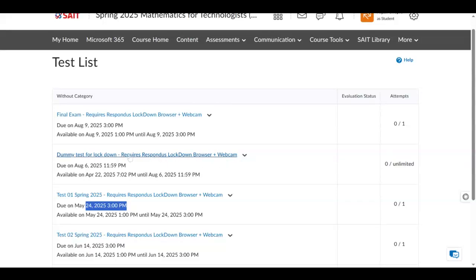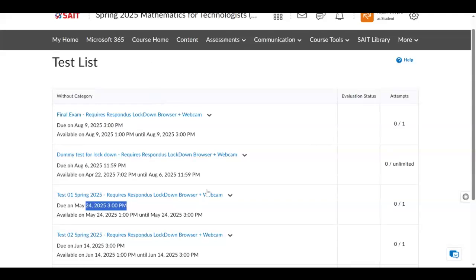Now let's look into how you're going to approach it. So you need to have the lockdown browser. Under the lockdown browser, you cannot switch from one screen to another screen. So if I move from this tab to another tab, the lockdown browser will not allow me to do that. So you need to download the lockdown browser on your computer, and also make sure your cameras are up and running. If your cameras are not working, then you won't be able to write the exam.